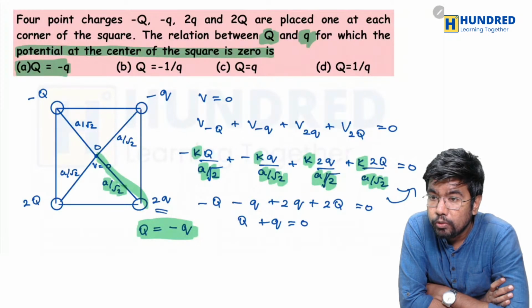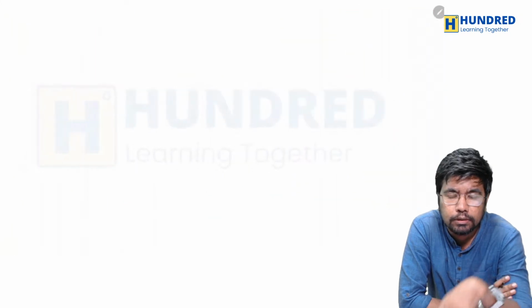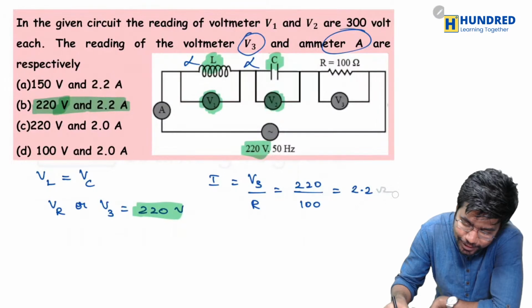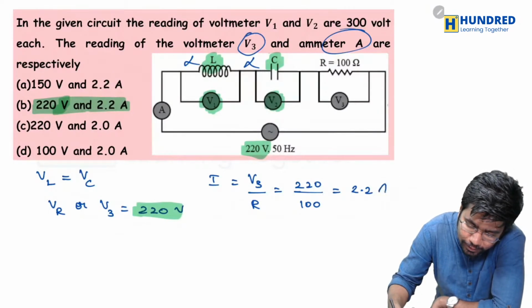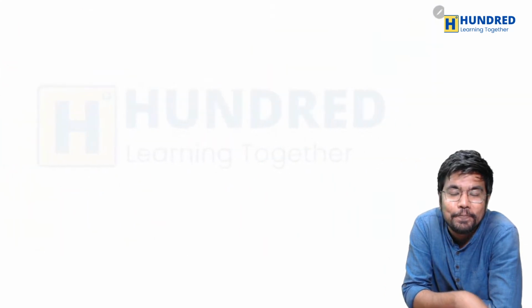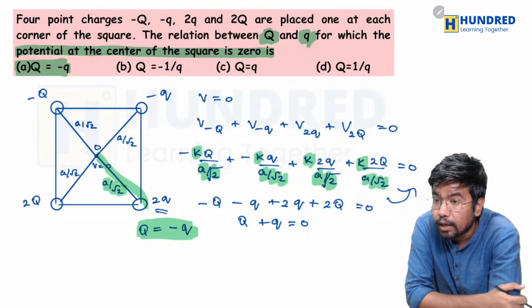I wrote the wrong unit for current, ampere. Oh yeah, thank you for noting that, actually. It is current, right? I was just putting ohms. So for this one you all got the right answer, right? Do you guys have any doubt until this?